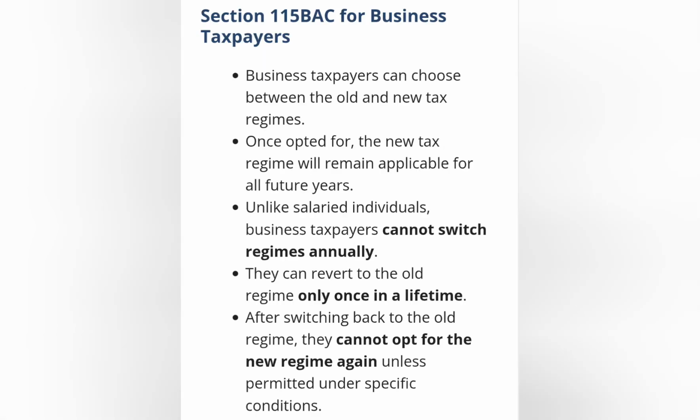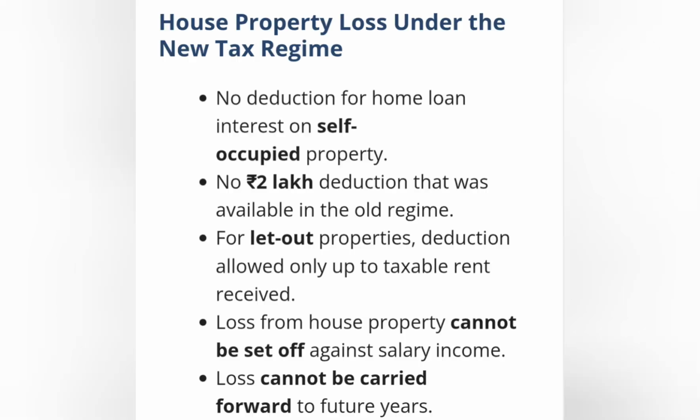Section 115BAC for business taxpayers. Business taxpayers can choose between the old and new regime. Once opted for, the new tax regime will remain applicable for all future years. Unlike salaried individuals, business taxpayers cannot switch the regime annually. They can revert to the old regime only once in a lifetime. After switching back to the old regime, they cannot opt for the new regime again unless permitted under specific conditions. So be mindful, all the business people.